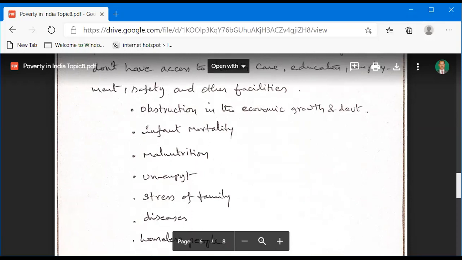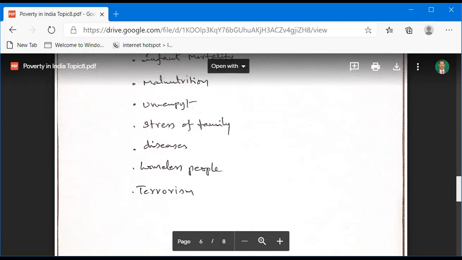Obstruction in these basic factors leads to obstruction in economic growth and development, so economic growth and development decrease, and this leads to infant mortality and malnutrition, unemployment, stress of families, diseases, homeless people, and terrorism.